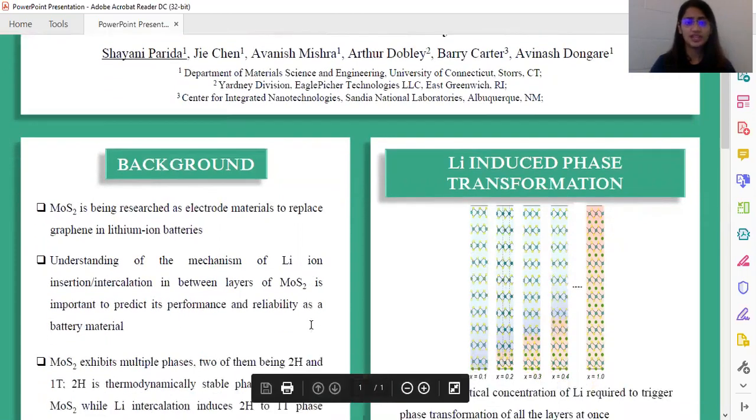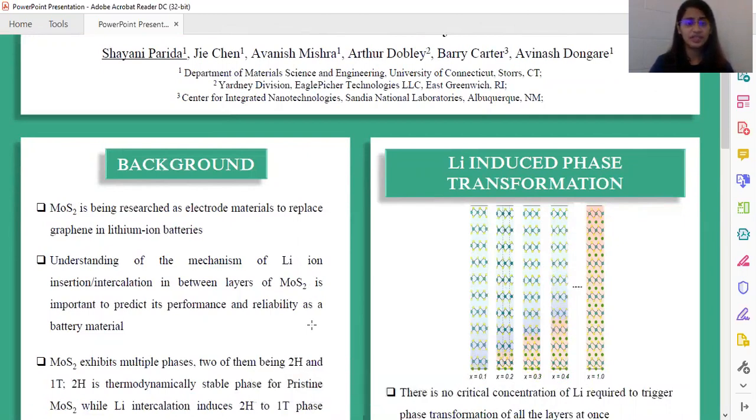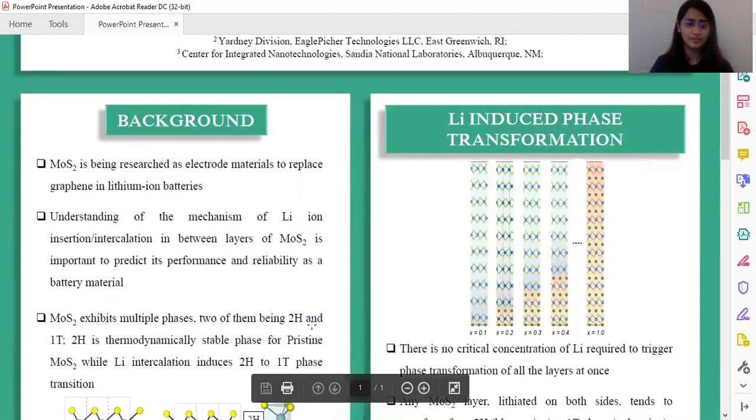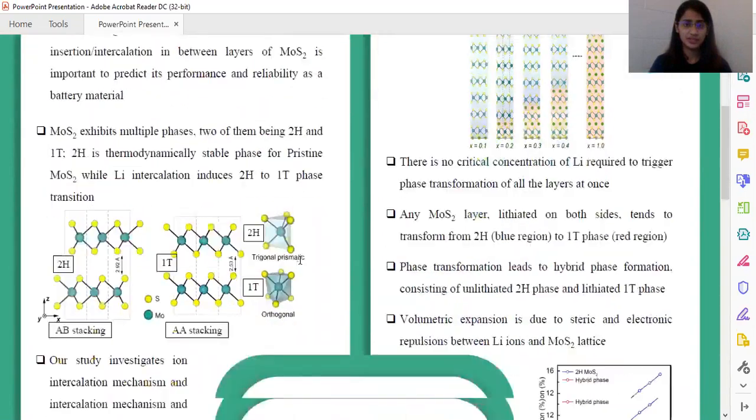MoS2 is being researched as an electrode material to replace graphite in lithium-ion batteries. But understanding the mechanism of lithium-ion intercalation in between layers of MoS2 is very important if we want to predict the battery performance reliably. MoS2 can exhibit multiple phases, and lithiation can trigger 2H to 1T phase transformation.